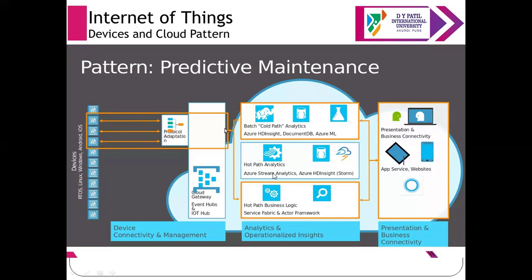Again, it is based on business logic. For path analysis, we can select that particular parameter or type of analysis. And then finally it will get presented. The presentations are related to app based, website based, service based, or some kind of business plan, and from the business plan, that data will get presented. So this is the overall pattern for predictive maintenance. Look at the data tracking: for each and every route, that data will get tracked and presented to the customer, or particular operator.